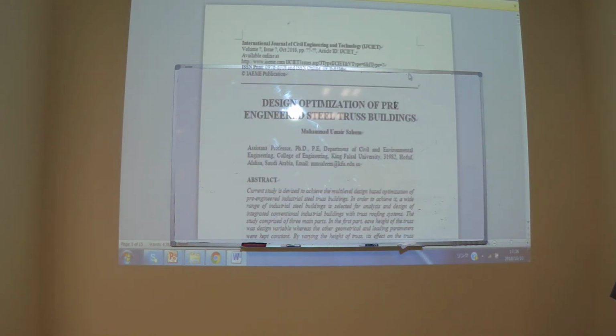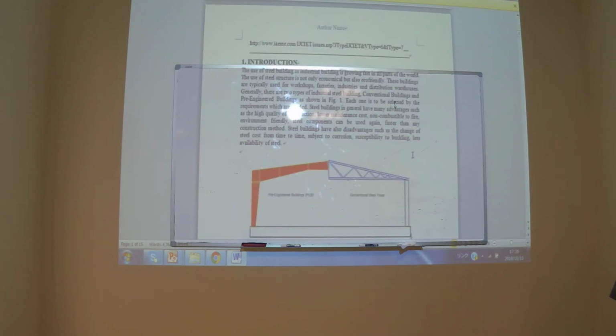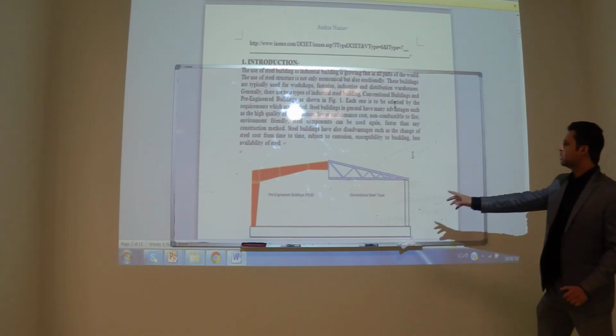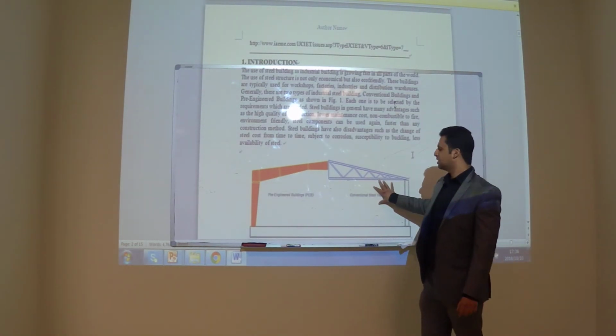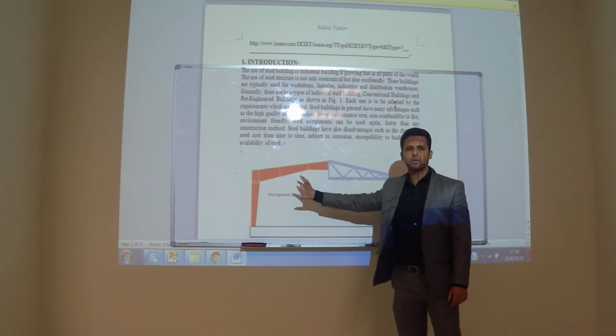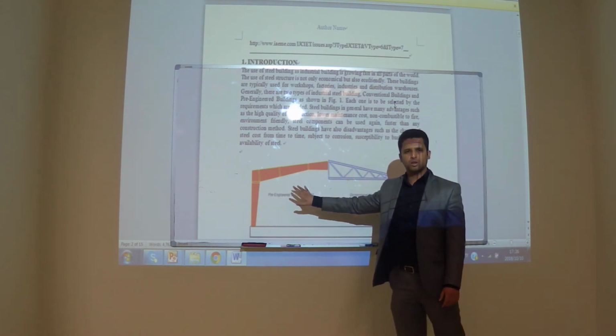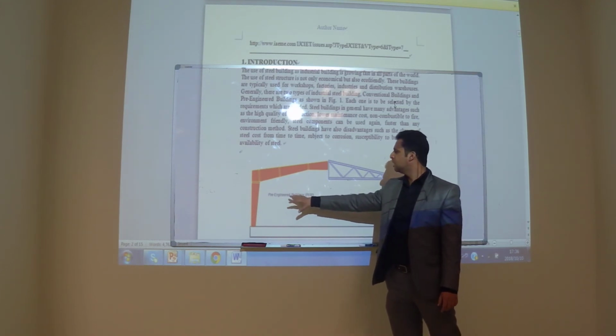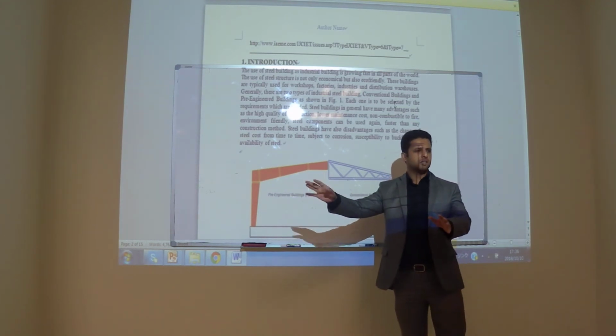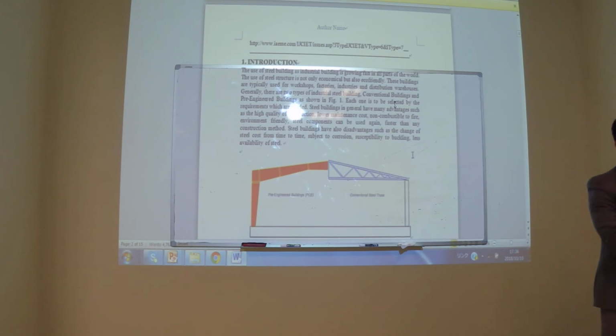Like this is one study. Soon it will be published. Yeah, like this. Can you see? I just told you some time before, this is one conventional steel building. This is PEB, but I did a lot of study on PEB. I think you can find a lot of literature relevant to the pre-engineered building, and it is by me. I'll show you if we have time.